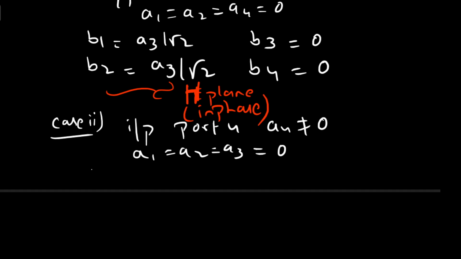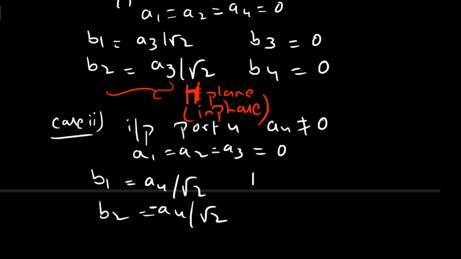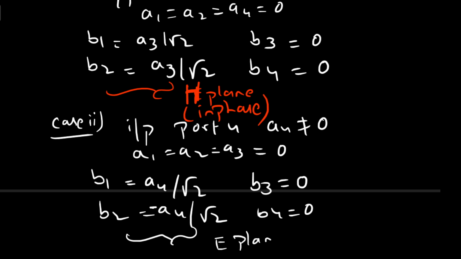So B1 equals A4 by root 2, B2 equals minus A4 by root 2, and B3 equals 0 and B4 equals 0. Which can satisfy the E plane? E plane means power is divided equally and having 180 degrees phase shift.